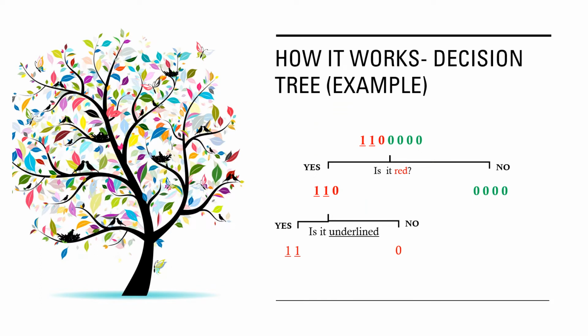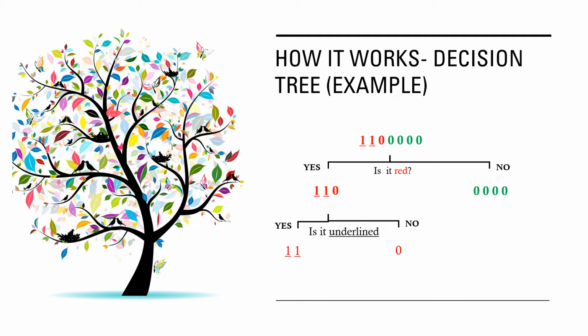I will quickly go over decision trees, being the building blocks of the random forest model. Imagine having this data set of two ones and five zeros, and we have to split this data set according to their features. Color seems like a pretty obvious feature to split by, as all but one of the zeros are green. So we can use the question, is it red, to split our first node. You can think of a node in a tree as a point where the path splits into two. Observations that meet the criteria go down the yes branch, and the ones that do not meet the criteria go down the no branch.